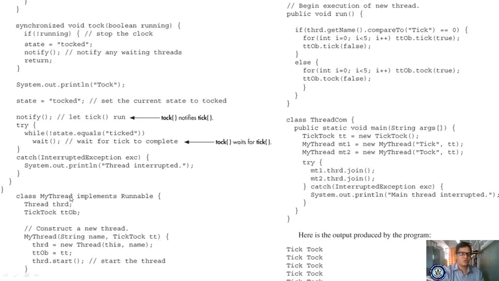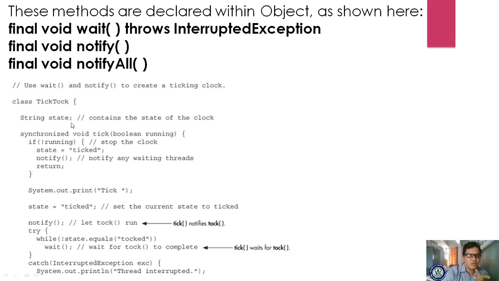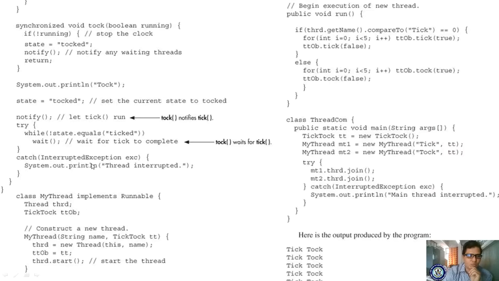Now you are writing a constructor, right? By using the same name as the class, if you construct a method, then it becomes a constructor. In the constructor, you are passing two parameters. One is the string name, because here we have already taken the string state, so we have to supply this value also. And a TickTock object as a parameter.